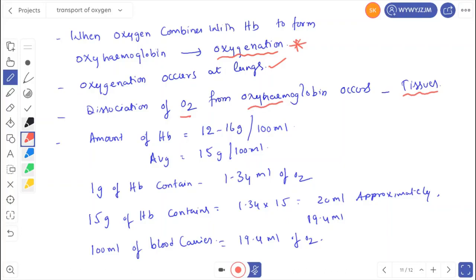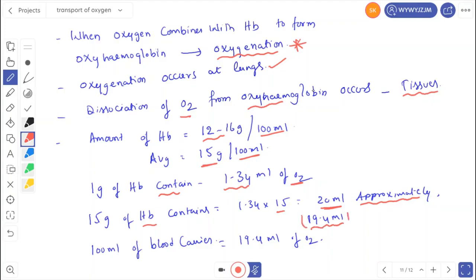Then how much hemoglobin is present in our body? The amount of hemoglobin is 12 to 16 grams per 100 ml. On average it is 15 grams per 100 ml of blood. 1 gram of hemoglobin contains 1.34 ml of oxygen. So 15 grams of hemoglobin contains 1.34 into 15, that is approximately 20 ml, like 20.1. But the standard value they use is 19.4 ml.